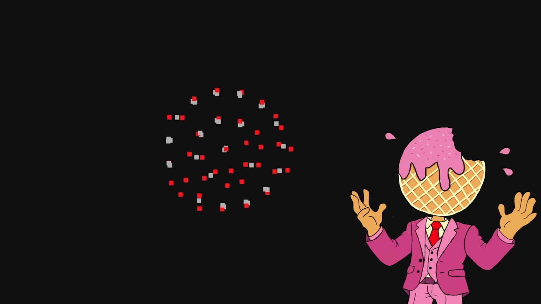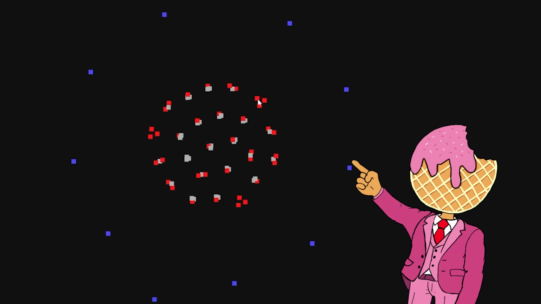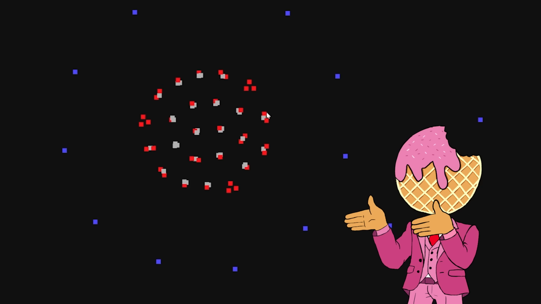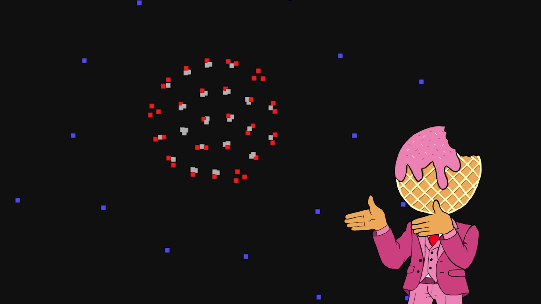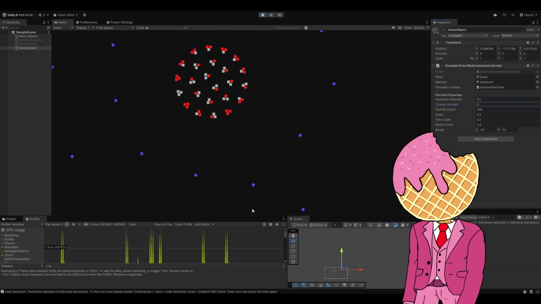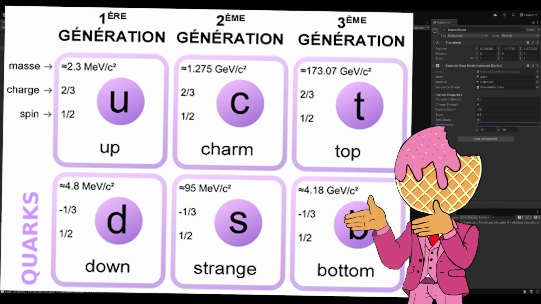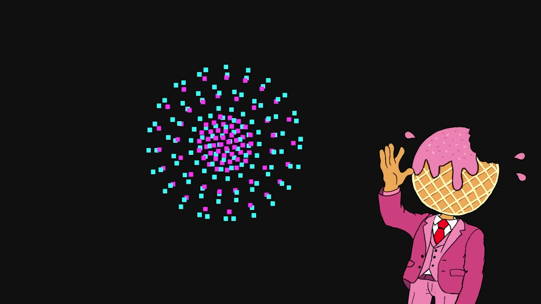Oh. Okay, I've redone the entire GPU buffer, so now we have 3 individual quarks for each nucleon. Up quarks are red, I think, and down quarks are gray. And hey, I know it sounds like a kid made up these names, but you haven't even heard strange quark or charm quarks.